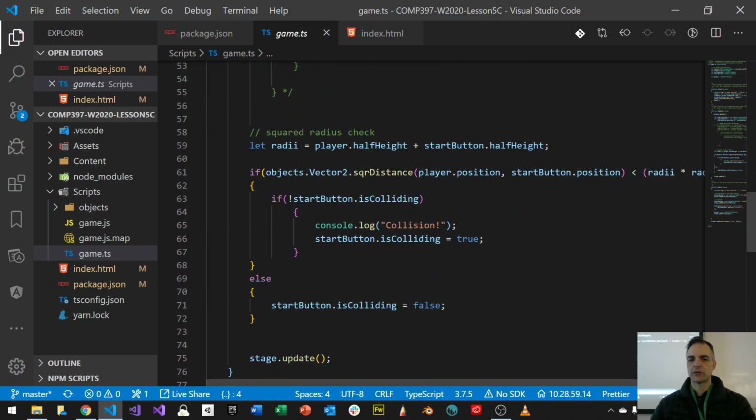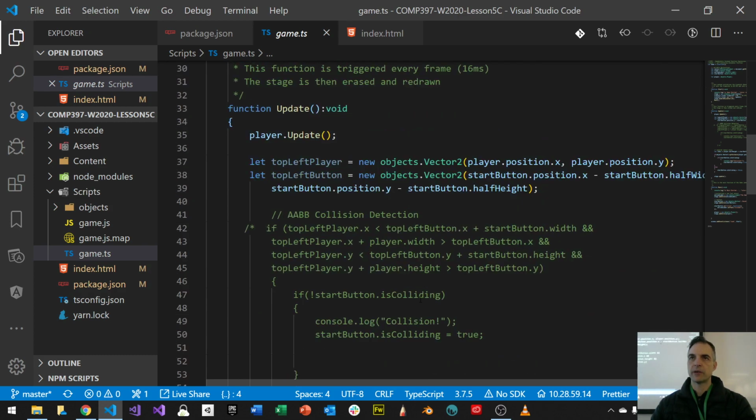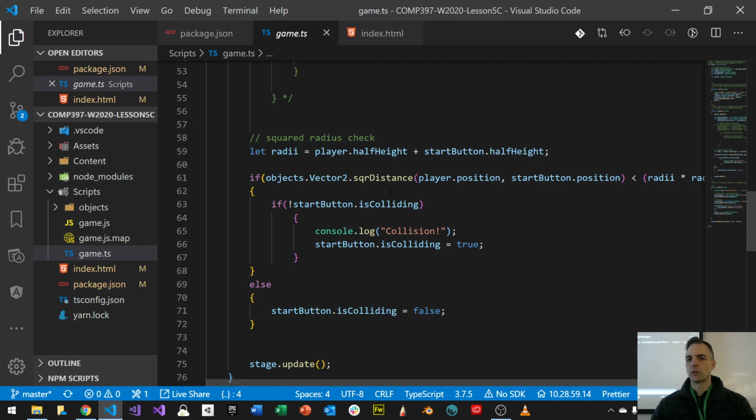And here I use 2 different kinds of collision detection methodology. One is AABB collision, which is axis aligned bounding box. We covered that last week. And also some kind of collision detection that does squared distance or squared radius. It compares the radii, as an example, to the distance in position between the player and the start button.